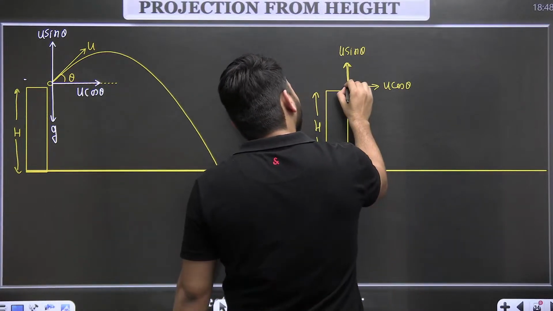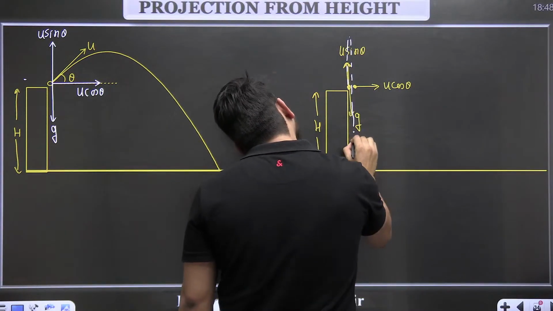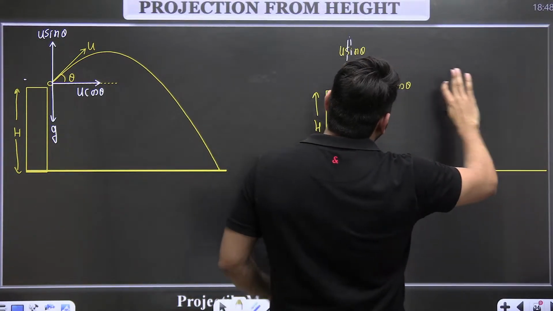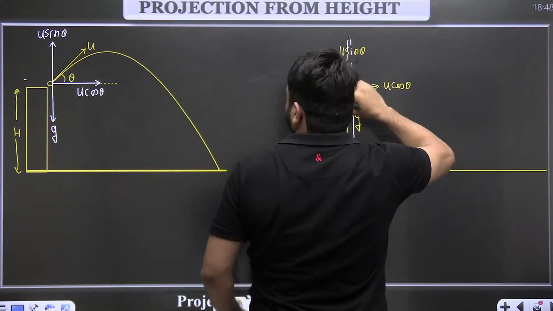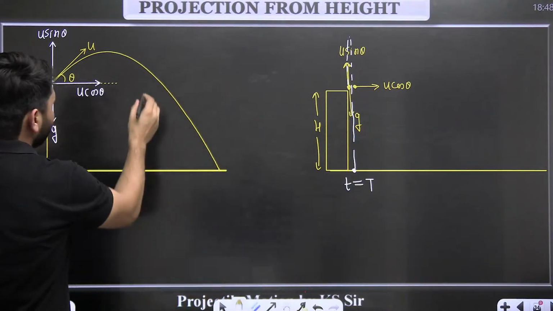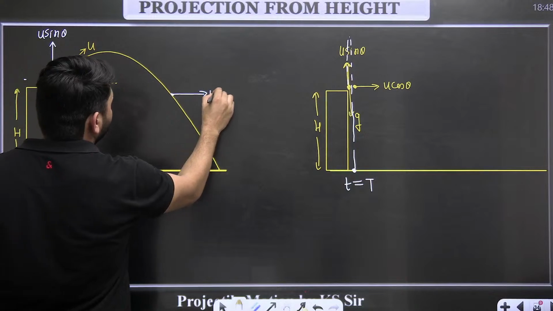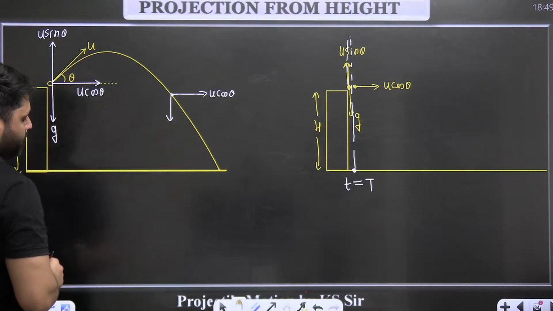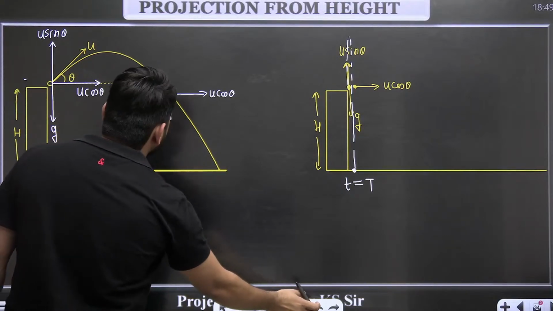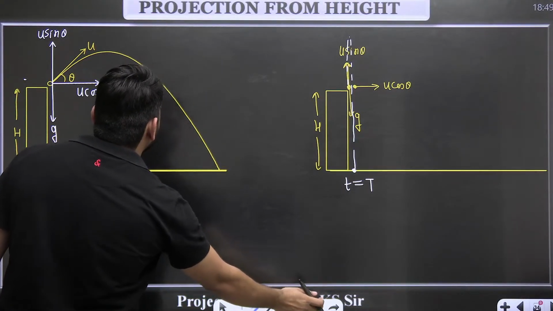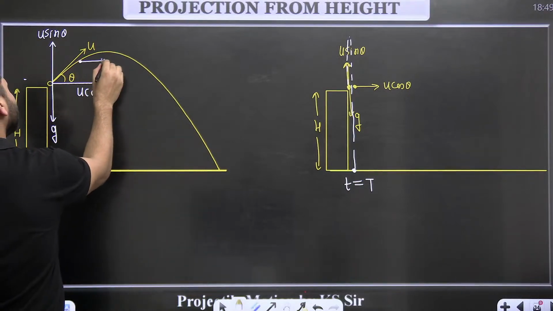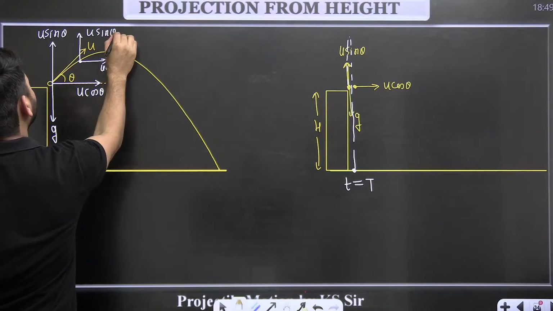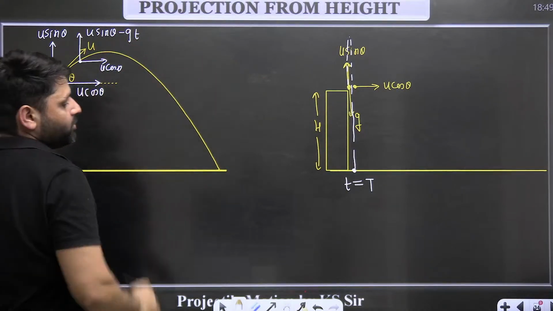So what will happen here? It will go up and then come down. This time is called the time of flight, and because of this component, it will be moving horizontally as well. That's why the motion will be like this. So at any time, the horizontal component of velocity will be u cos theta, and the vertical component will be u sin theta minus gt. So this is the combination of these two motions.